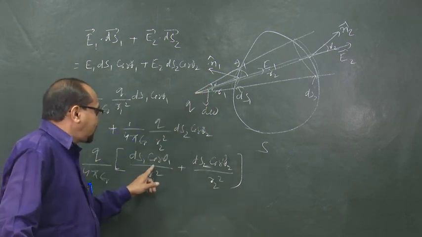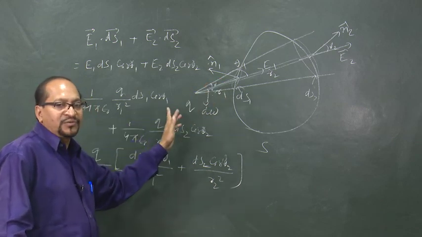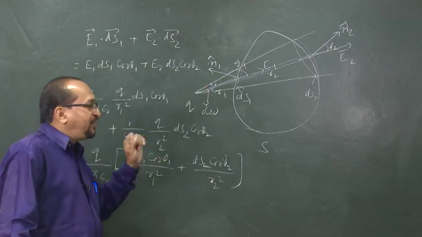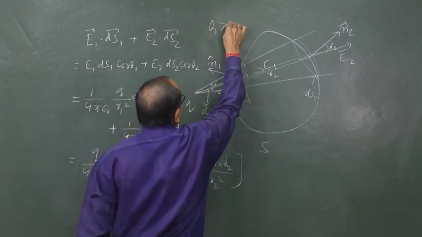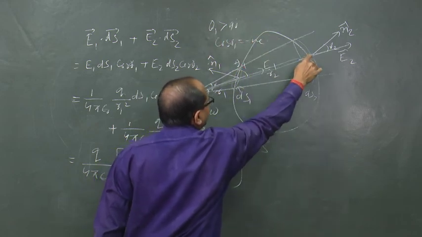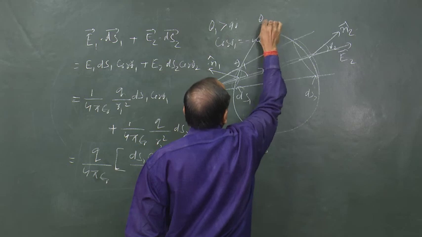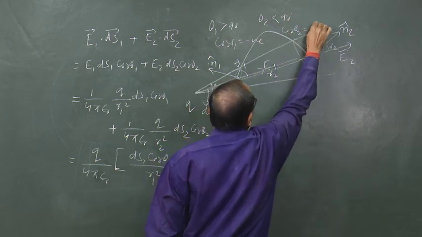So, ds1 cos theta 1 by r1 square is d omega, ds2 cos theta 2 by r2 square is also d omega. But here you see theta 1 is more than 90 degree, obtuse angle. So, cos theta 1 is negative, but here theta 2 is less than 90 degree, acute. So, cos theta 2 is positive.